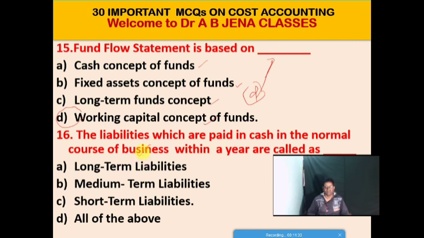So next one MCQ, the liabilities which are paid in cash in the normal course of business within a year are called what? Option A, long term liabilities. Option B, medium term liabilities. Option C, short term liabilities. And the last one, all of the above. Friends, so C is the right option for this MCQ. Liabilities which are paid in cash in the normal course of business within a year are known as short term liabilities.